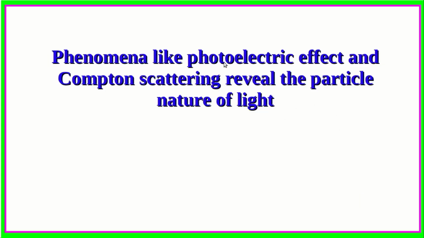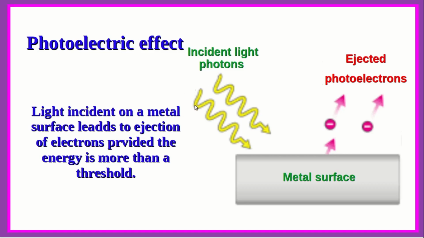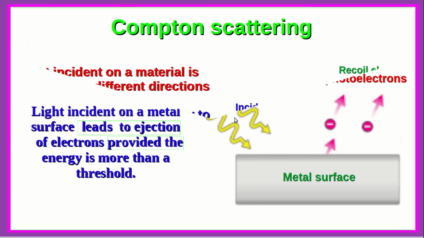On the other hand, phenomena like the photoelectric effect and Compton scattering reveal the particle nature of light. So we have already seen the photoelectric effect. Light incident on a metal surface leads to ejection of electrons, provided the light energy is more than a given threshold, which is particular to that material. So this reveals the quantum nature of light.